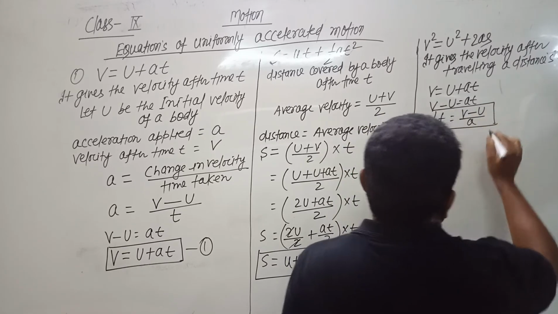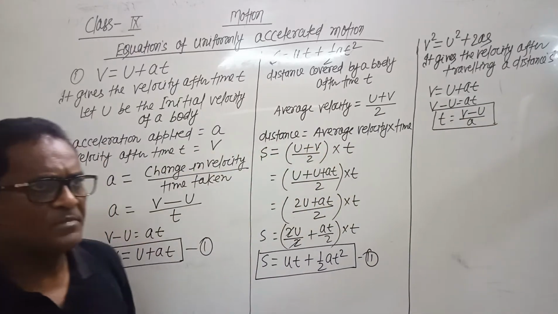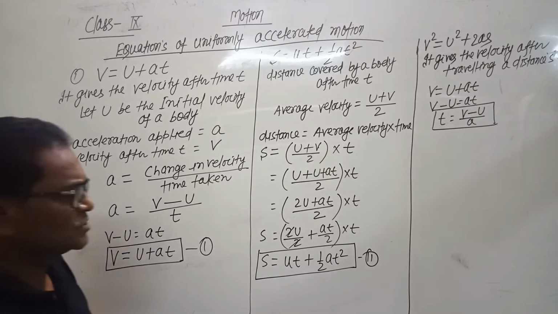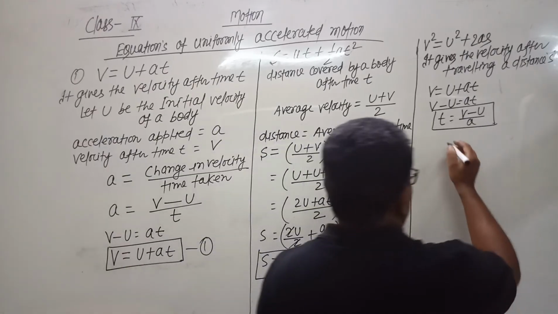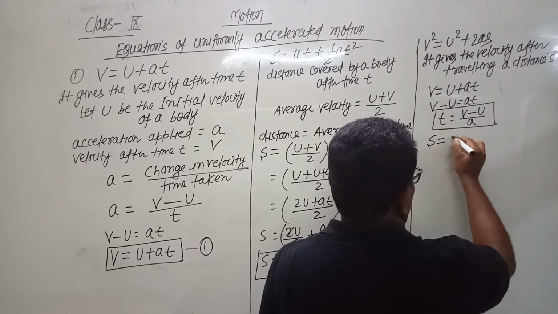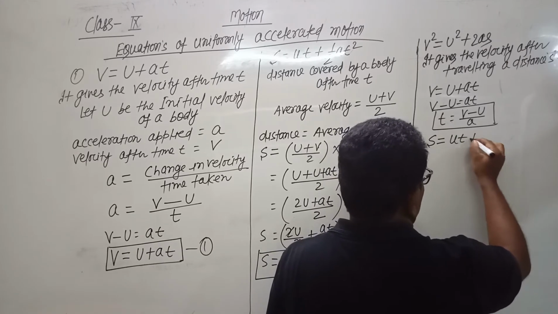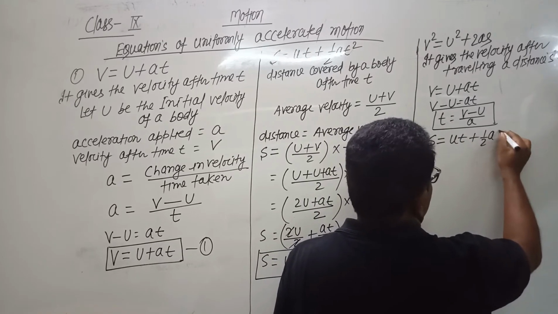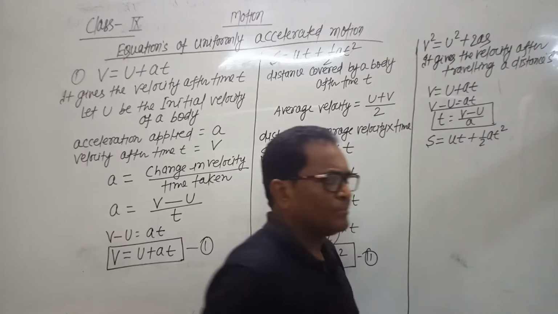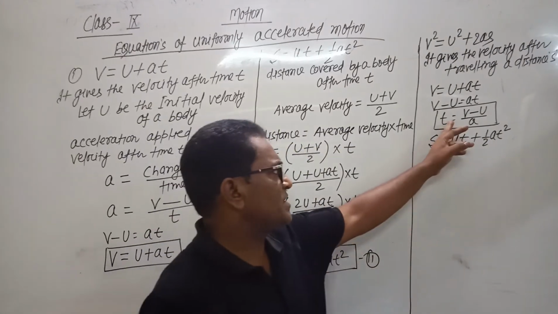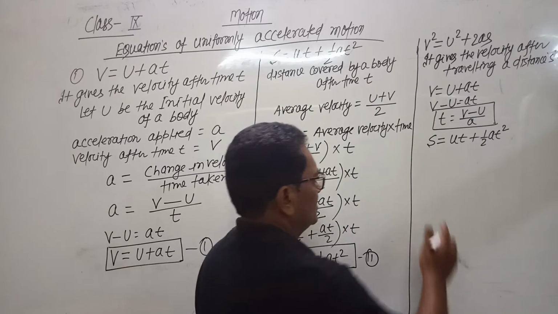So we eliminate the value of t from the first equation of motion, and now the second equation of motion is s equals ut plus half at square. We will put the value of t in this equation.